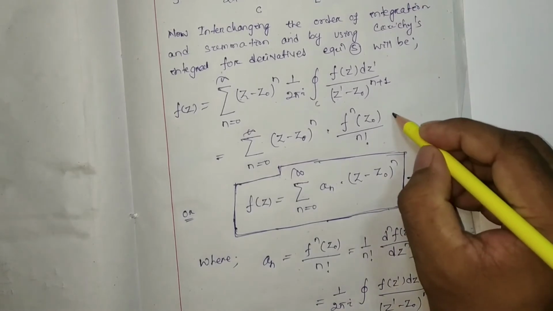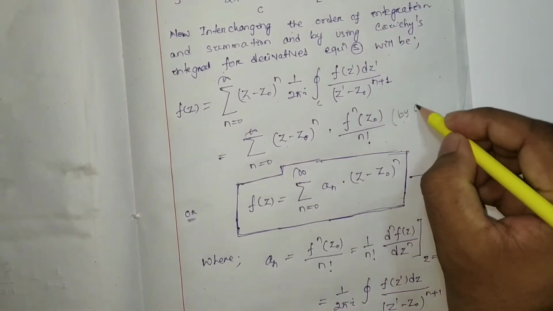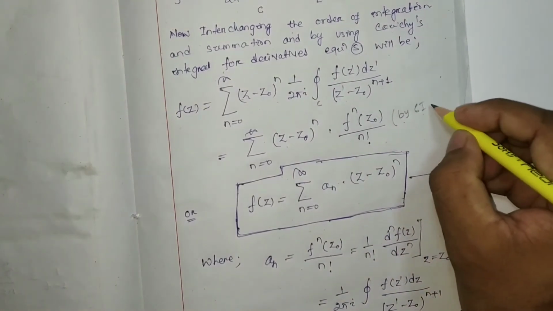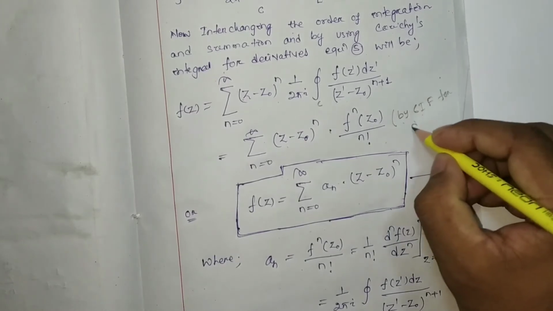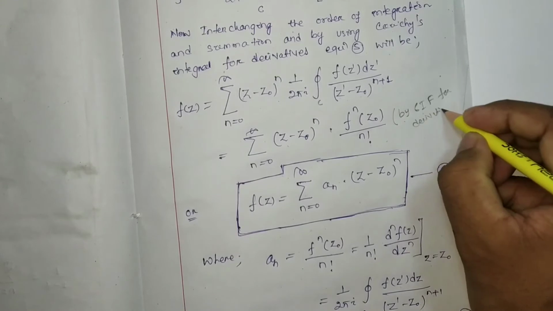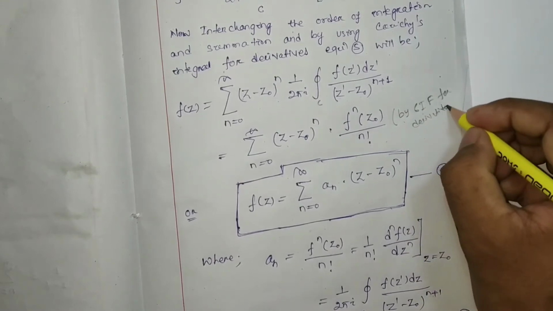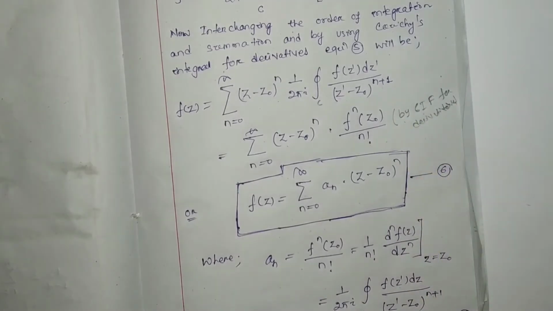Here you have to write, by Cauchy's integral formula for derivatives. How it is, I am going to show you.